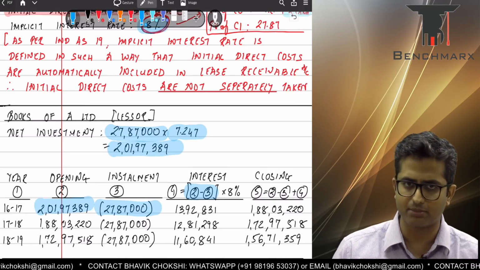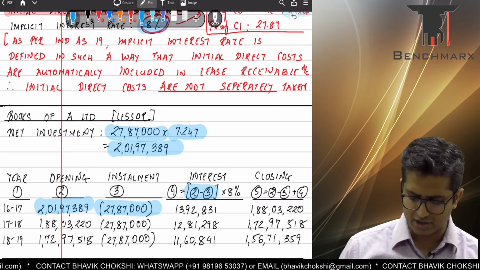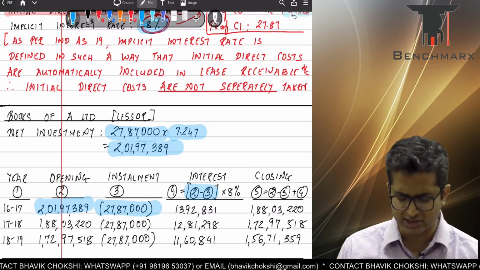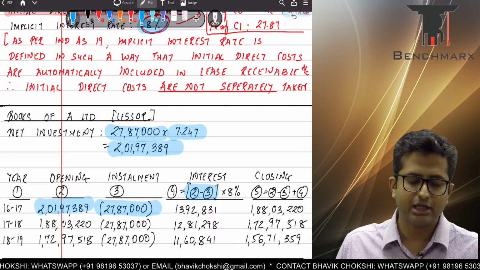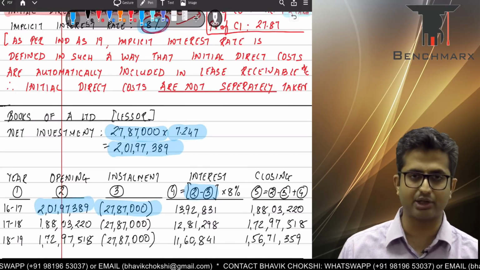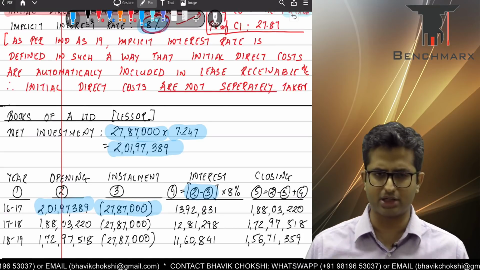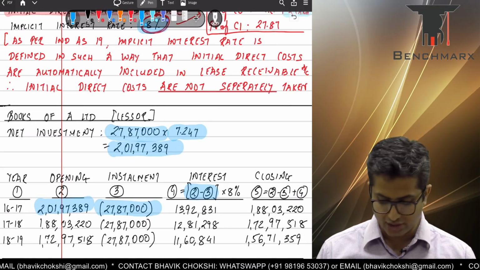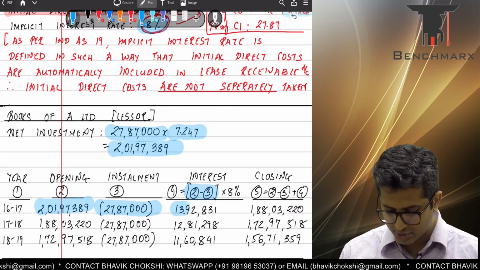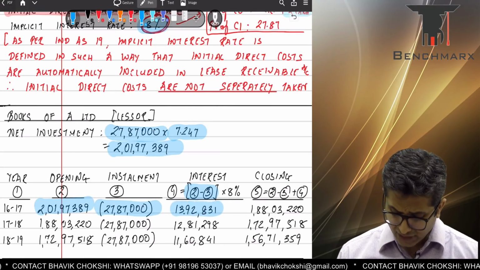I think there is an error by the institute, so we have done a slightly modified solution. In this case, there are around 2 or 3 places in the RTP where I think the solutions as per the RTP are not absolutely accurate. So that way we can calculate interest and closing balance.